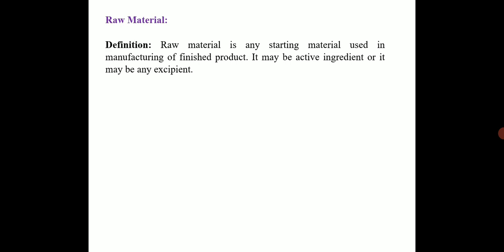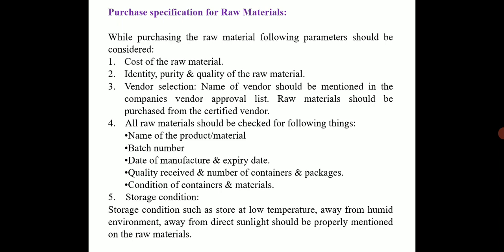After this, the next point is the raw material. Raw material is any starting material used in the manufacturing of the finished product. It may be an active ingredient or any excipient. Purchase specification of a raw material means what we should check and consider while purchasing the raw material. First is the cost of the raw material. Second is the identity, purity and quality of the raw material. Raw material should be pure, easily identifiable, and of good quality. Only then should we go for purchasing that raw material.